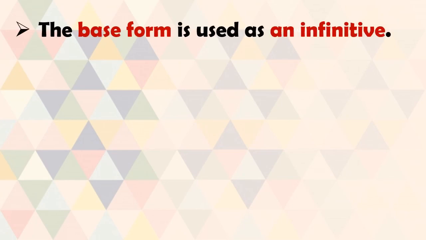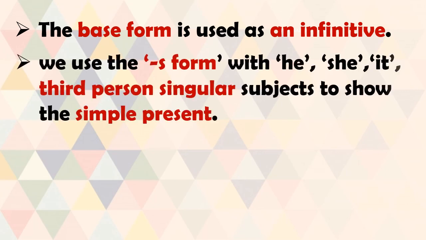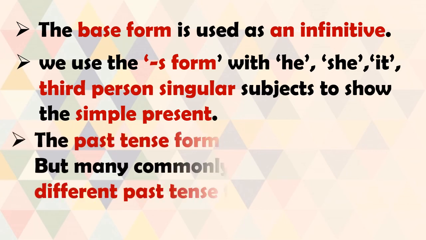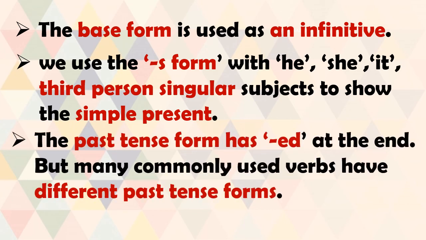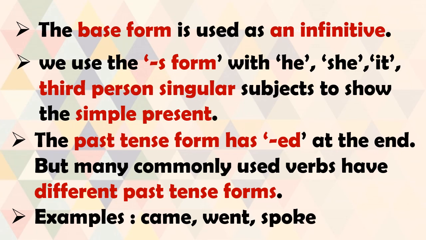We will revise what we learnt in today's session. We began with the infinitive verb form. We have seen that the base form is used as an infinitive. Okay, to go, to play, to see, to read, to learn, to spell. So all these verb forms are known as an infinitive verb form. Then we revised what we learnt in earlier standards, that we use the S form with he, she, it, that is third person singular subjects, to show the simple present tense.